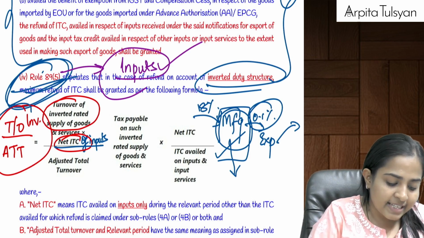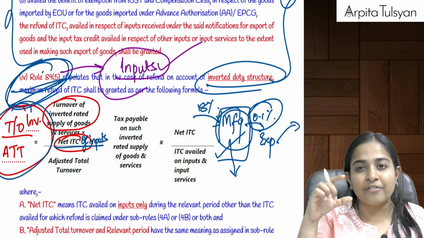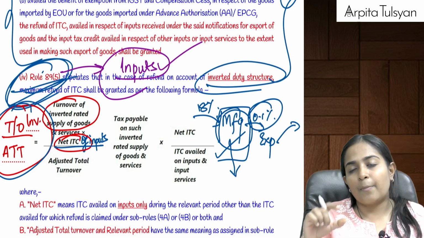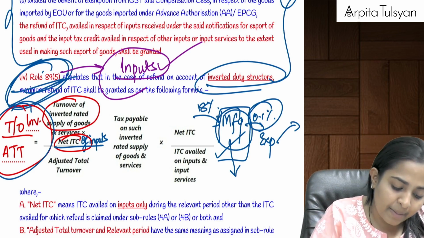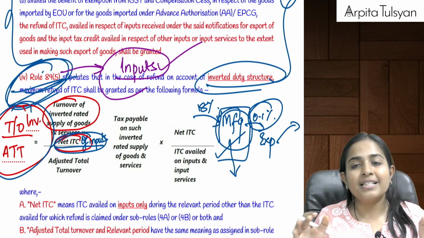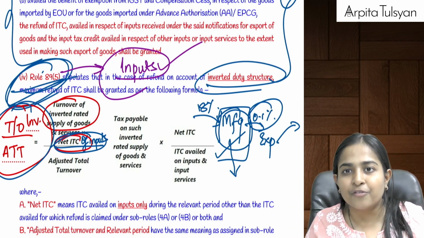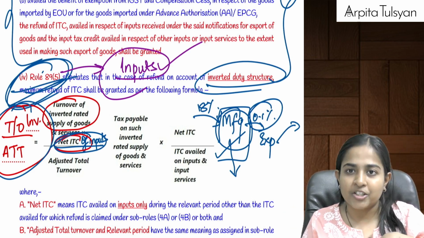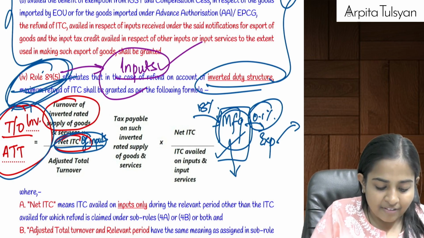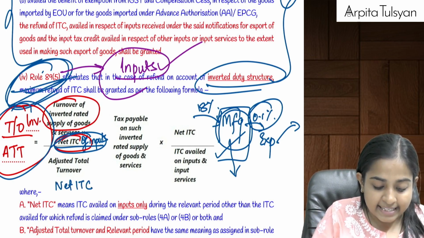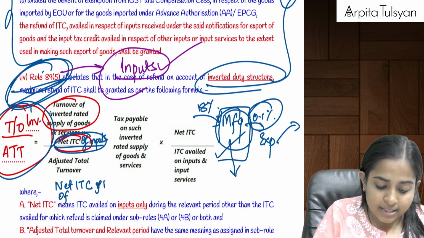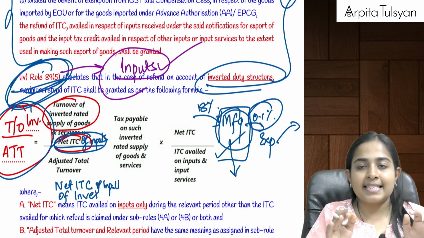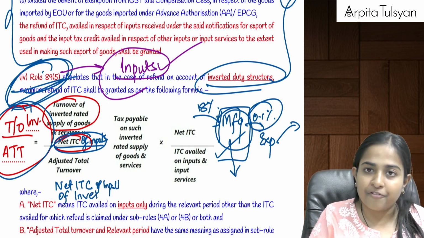So can we say you will get the proportion of inverted duty structure multiplied by net ITC of inputs, means this is that ITC of inputs which is eligible on inverted duty structure. Alternatively we can also call it net ITC of inputs of inverted duty structure, right? This is the amount of refund that will be first eligible.